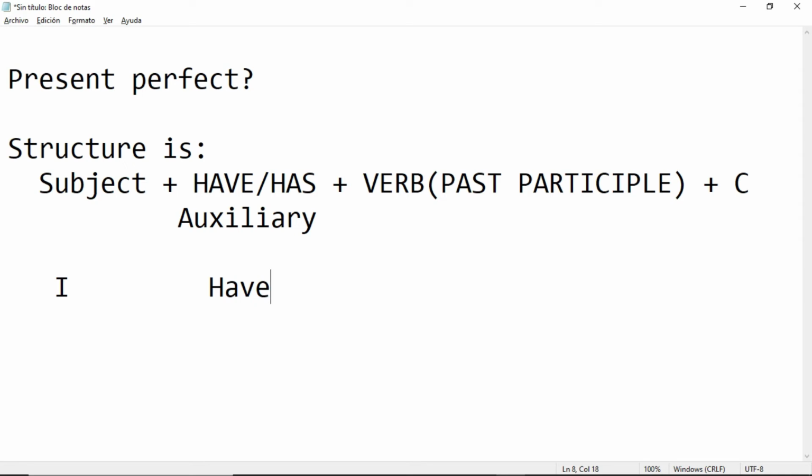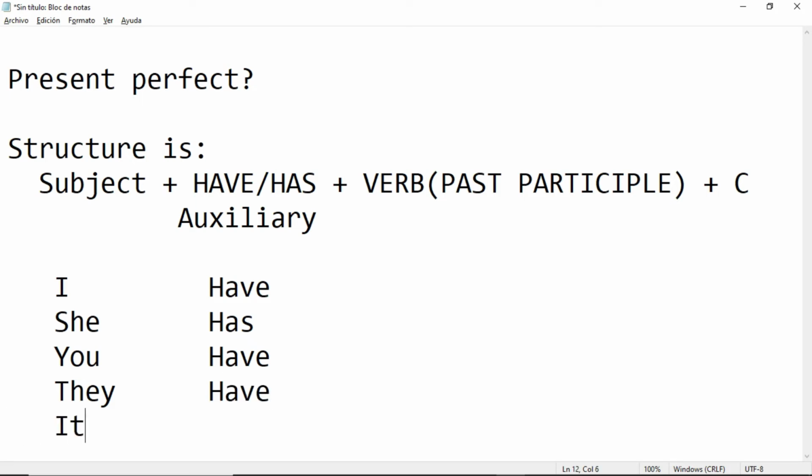Have, right? If I have she, have or has? Has. If I have you, have or has? Have. If I have they, has or have? Have. If I have it, have or has? Has. Perfect.